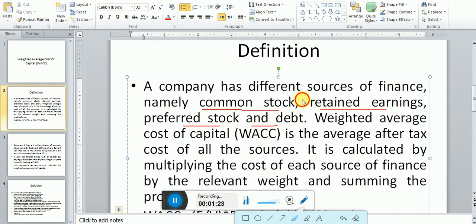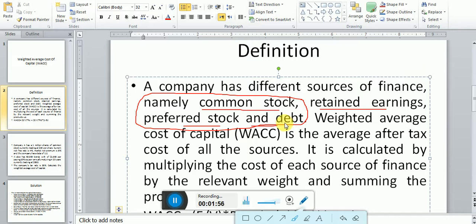But whatever source of finance a company selects to raise funds from, the company has to pay something in return, other than retained earnings, because this is a type of internal financing. If you want to raise funds by issuing common stock, which we call equity financing, then you have to pay some minimum cost. That is not for free. Or preferred stock, you have to pay the cost. Or debt, the debt is not for free.